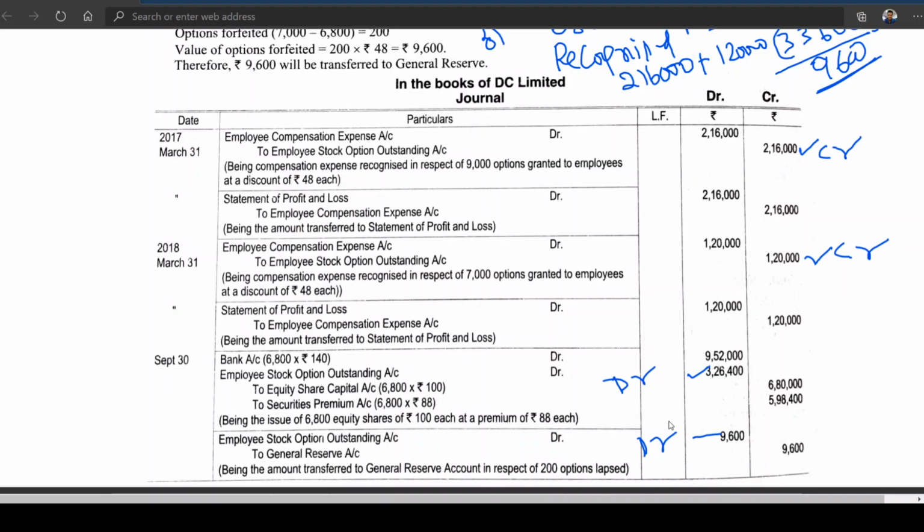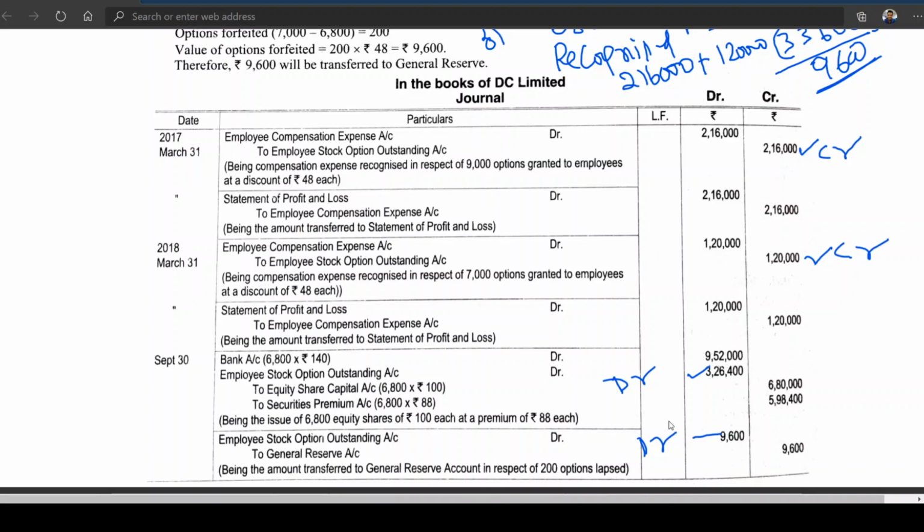When expense decreases, profit increases, and profit increase goes to general reserve. Then what about the outstanding account? To reduce the employee stock option outstanding, it should be debited, so that it is nullified. Then finally, whatever balance of employee stock option outstanding you have is including premium.